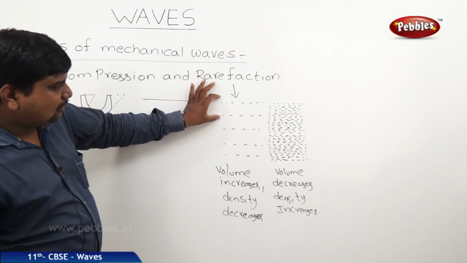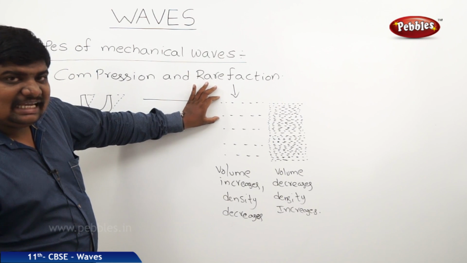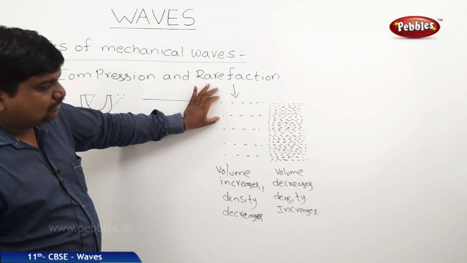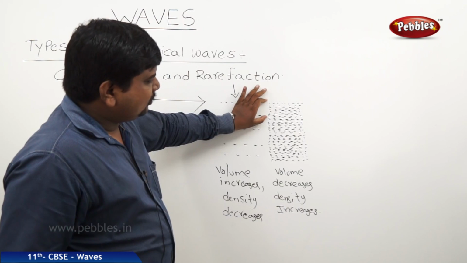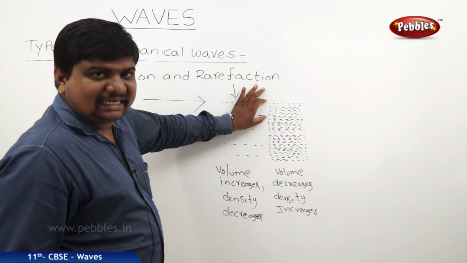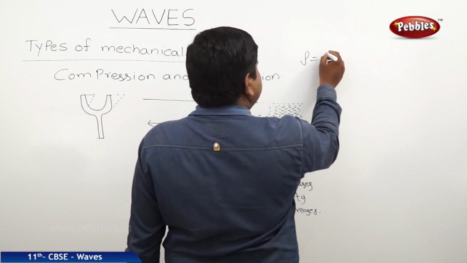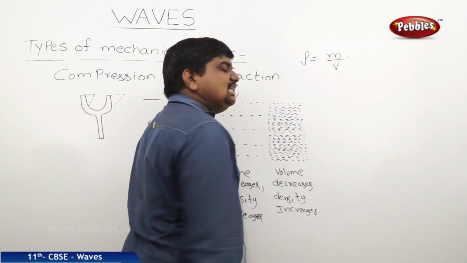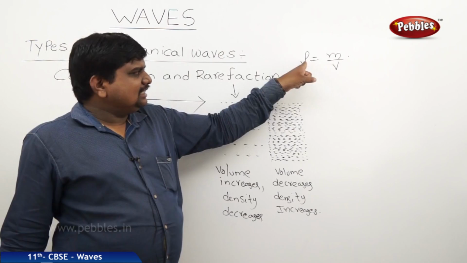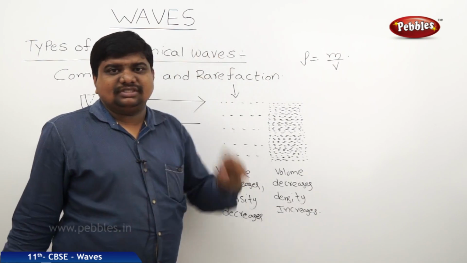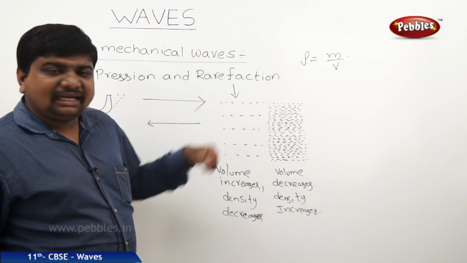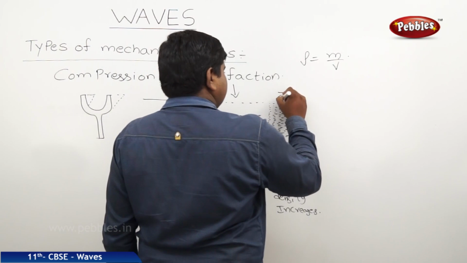Suppose if this is the given volume, we can approximately see some 10 to 12 particles in this volume. But here, more than 20 particles are there. Density increases because density is mass by volume, inversely proportional to the volume. Volume increases, density decreases, and vice versa. So this part is called compression.